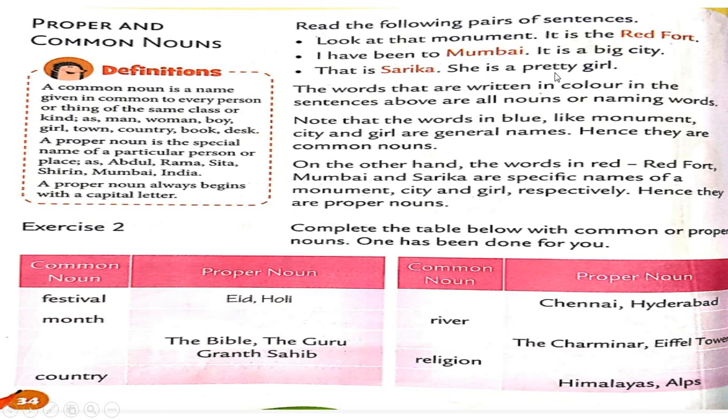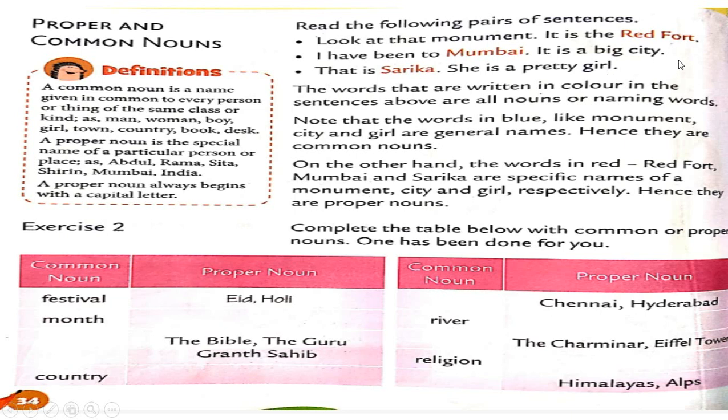She's a pretty girl. So, see students, the words that are written in color in the sentences above are all nouns or naming words. Here in these sentences, the names which are red in color, these are nouns.